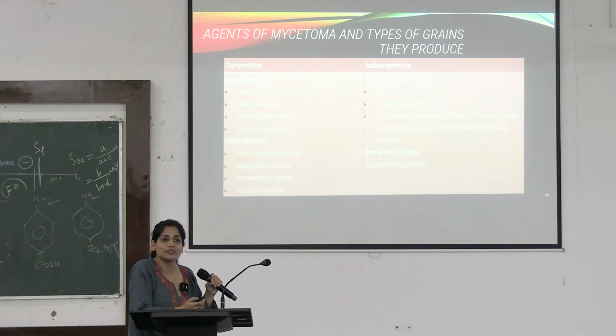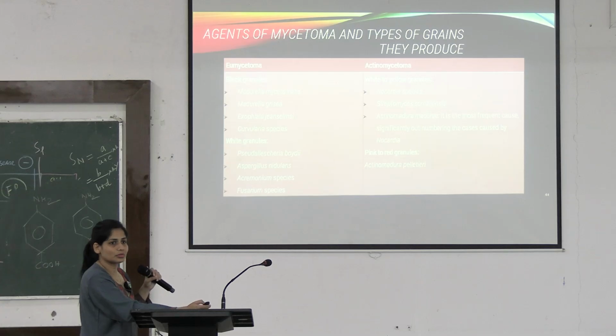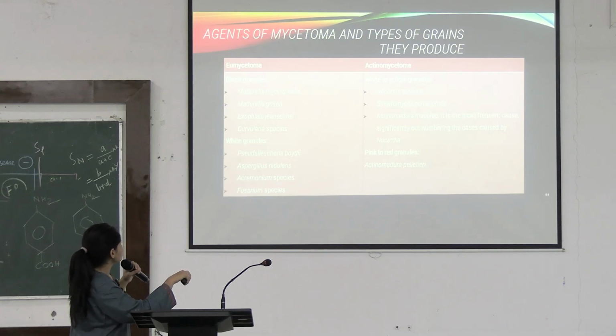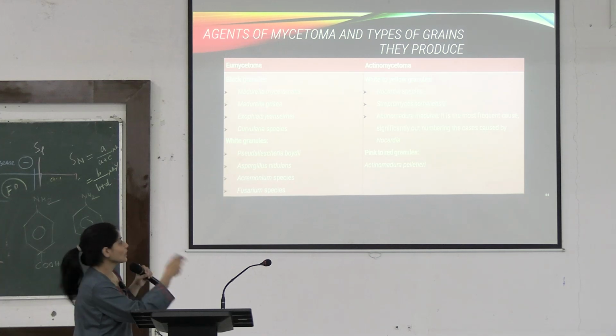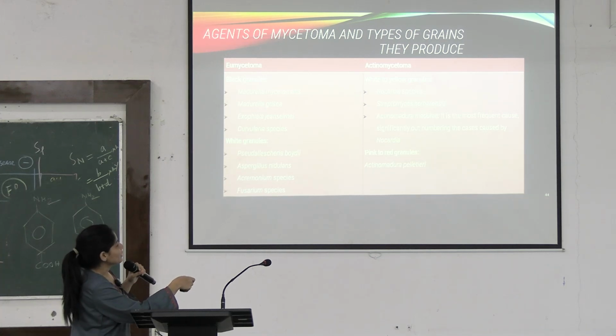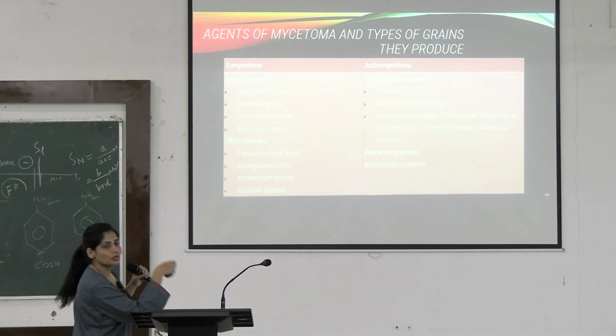Curvularia is a phaeoid fungus that can give you black pigment also. Then white granules are given by Aspergillus, Acremonium and Fusarium. Actinomycetoma means bacteria is involved. White to yellow granules can be seen by these species and pink to red granules by Actinomadura pelletieri.